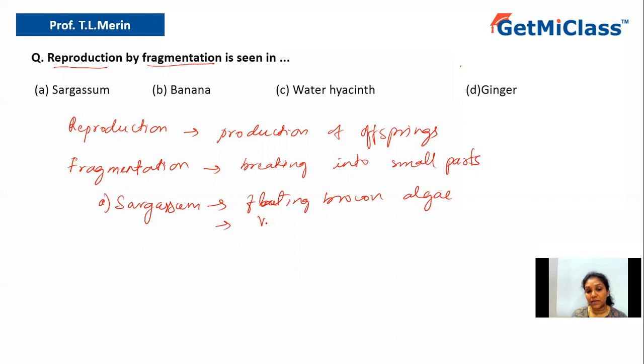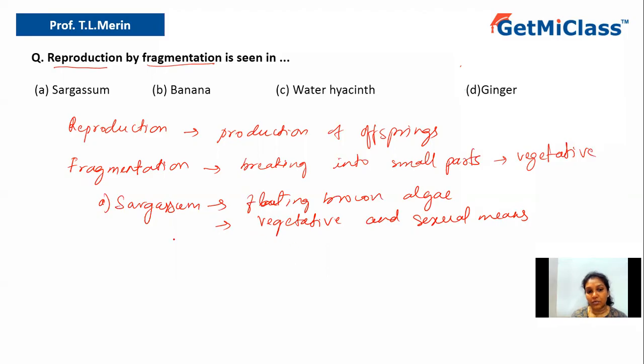There are two means by which it reproduces: one is vegetative means, and the other one is sexual means. Since we are talking about fragmentation, which is a type of vegetative mode of reproduction.